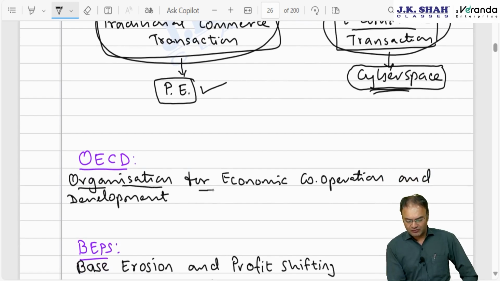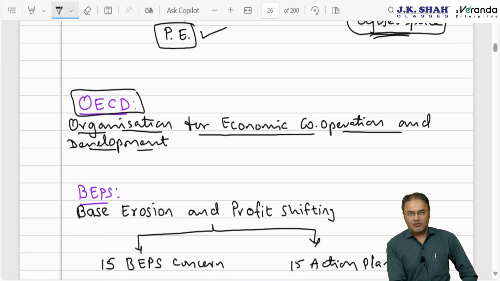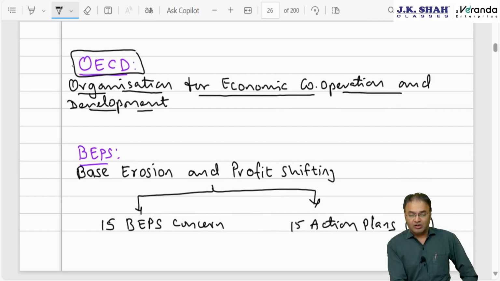OECD, the Organization for Economic Cooperation and Development, has 200-plus committees on different issues. One of the committees is the fiscal committee, that is the financial committee, which looks after taxation issues the world over. The way we have the United Nations Organization, UNO, UNESCO, UNICEF, that way we have this body called OECD, set up in Europe after World War I. The fiscal committee of OECD came out with a project called the BEPS project.